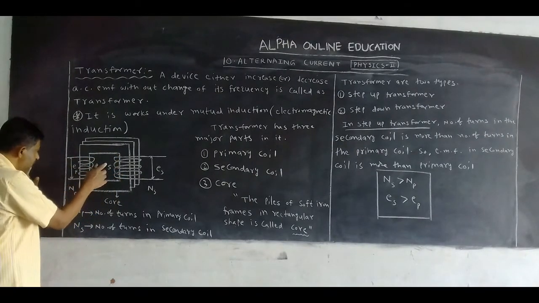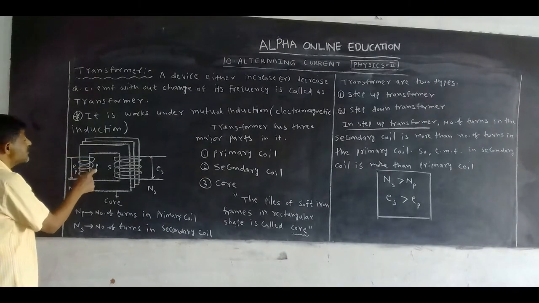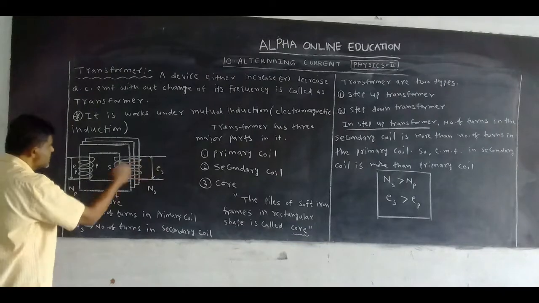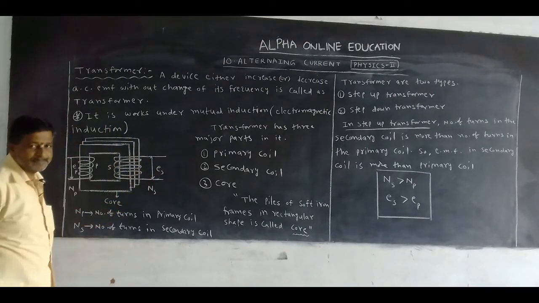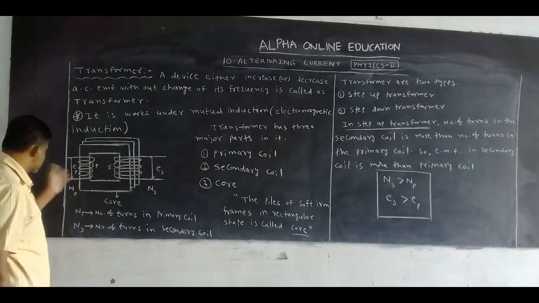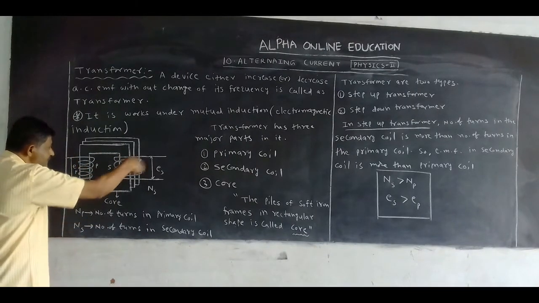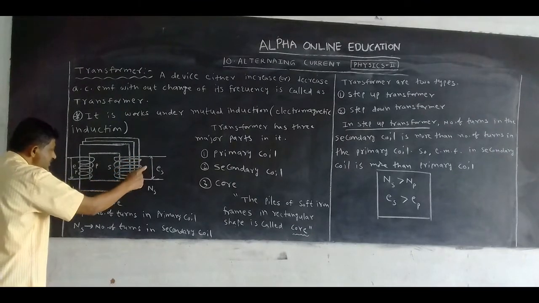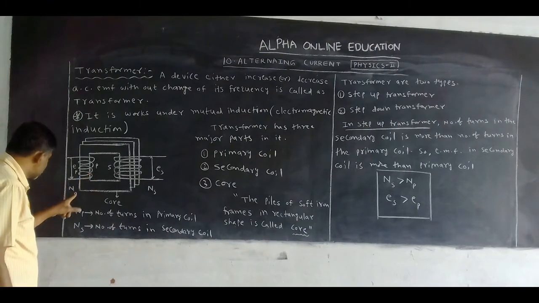Here it is empty. On this side we take a coil known as the primary coil. On this side we take another coil called the secondary coil. On the core, on either side, we take a coil. In this coil a number of turns are present.